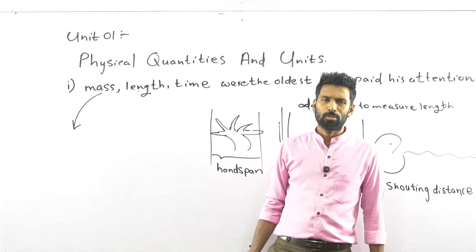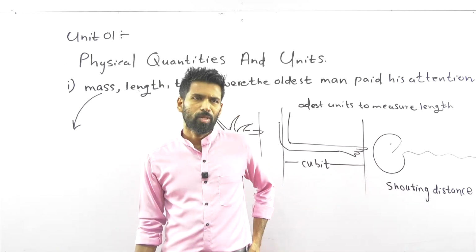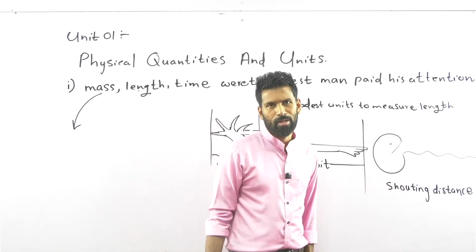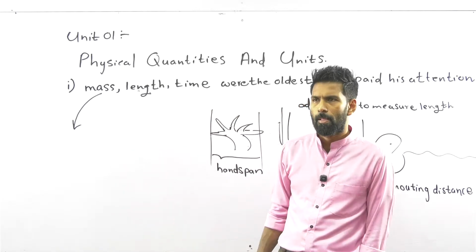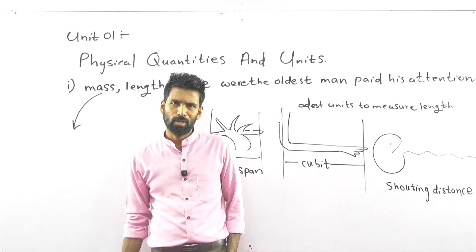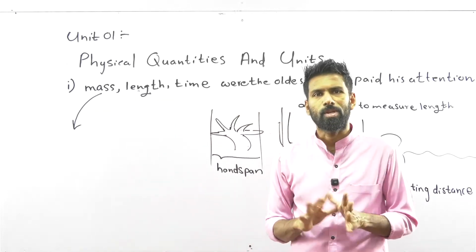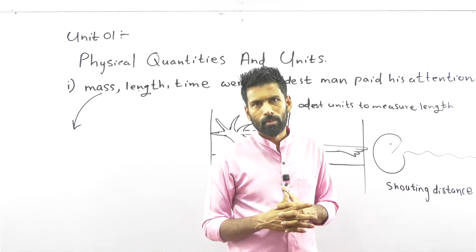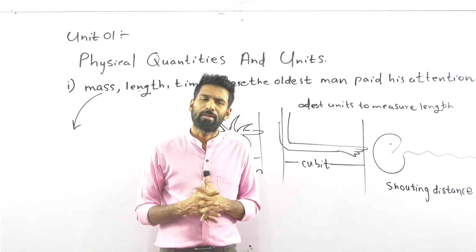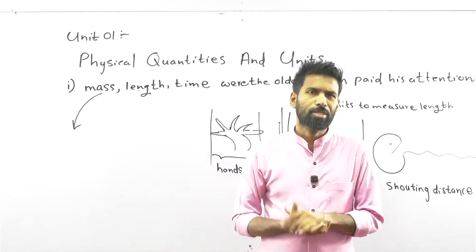Especially when agriculture was popular, in all this agricultural era, how was this mass measured? To measure the baskets of grain, which was the method? Certain stones were used.